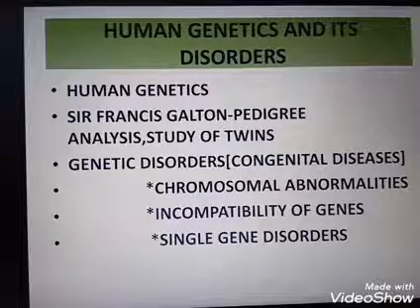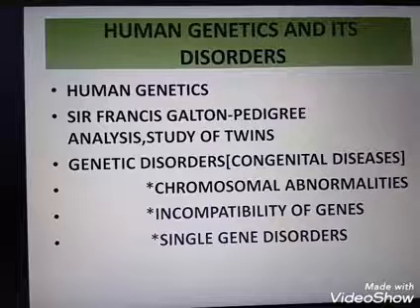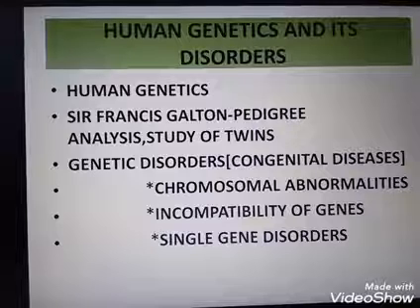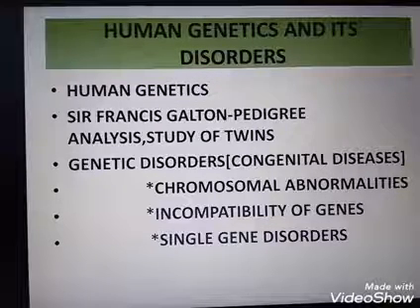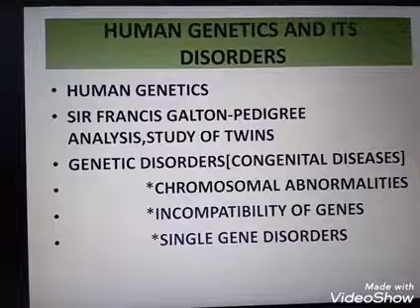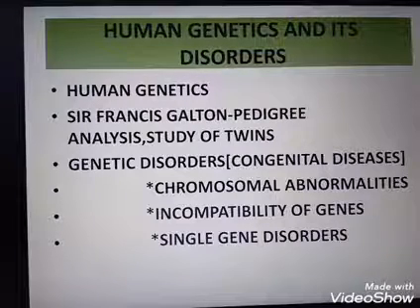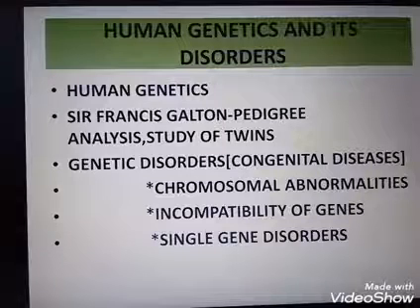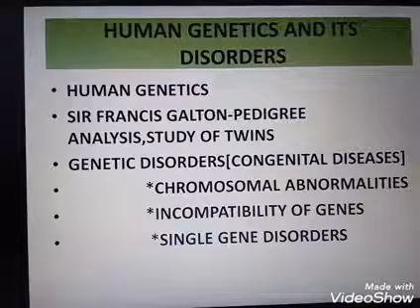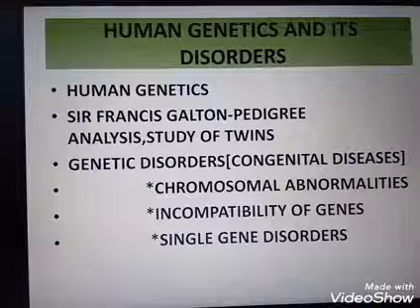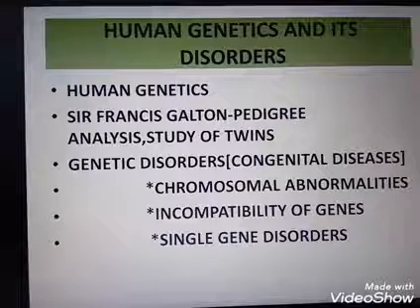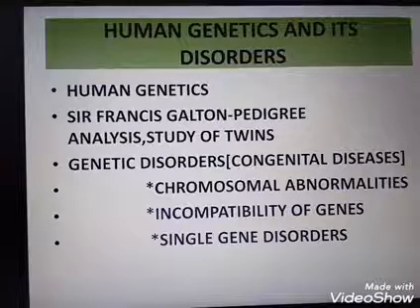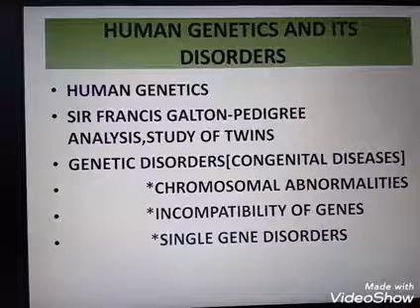According to Sir Francis Galton, there are two methods to determine human genetic traits and their inheritance: pedigree analysis and the study of twins. We already discussed pedigree analysis. It is a graphical method representing the generations of a family with various symbols used for relationships or for particular clinical findings. The next is the study of twins. When studying twin inheritance, we can see which types of traits are inherited or not.